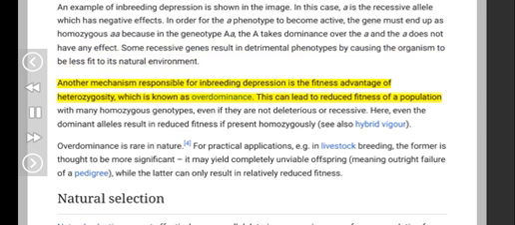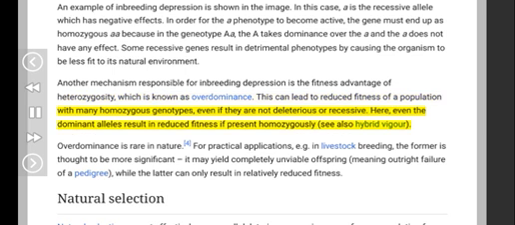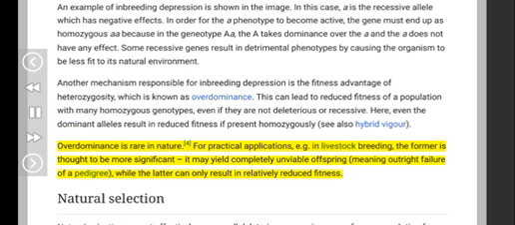Another mechanism responsible for inbreeding depression is the fitness advantage of heterozygosity, which is known as overdominance. This can lead to reduced fitness of a population with many homozygous genotypes, even if they are not deleterious or recessive. Here, even the dominant alleles result in reduced fitness if present homozygously, see also hybrid vigor. Overdominance is rare in nature. For practical applications, e.g. in livestock breeding, the former is thought to be more significant. It may yield completely unviable offspring, meaning outright failure of a pedigree, while the latter can only result in relatively reduced fitness.